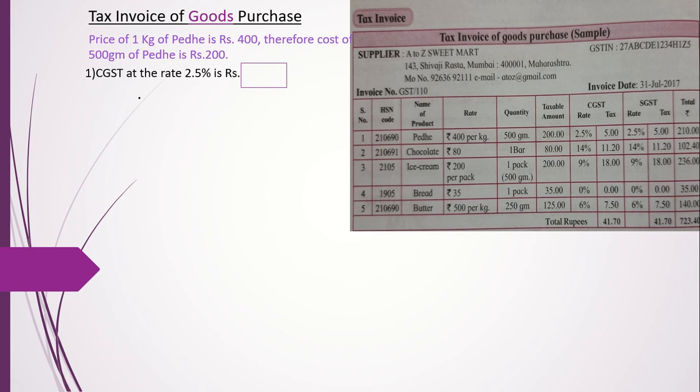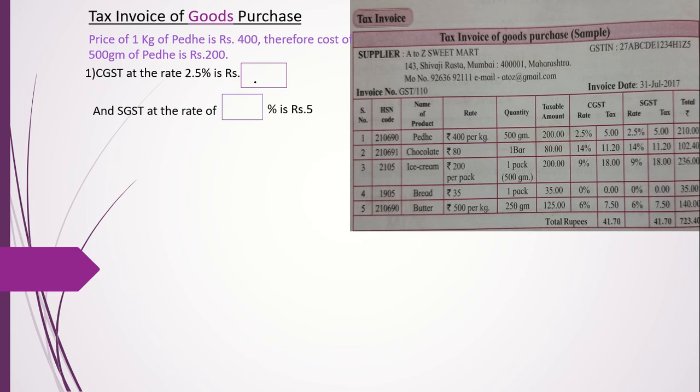Now, CGST at the rate of 2.5% is on pedha. How much is CGST? Look here. At the rate of 2.5%, 5. Okay, CGST we have got 5, and SGST also 5. Always remember, CGST and SGST will be the same. So percentage is 2.5%.